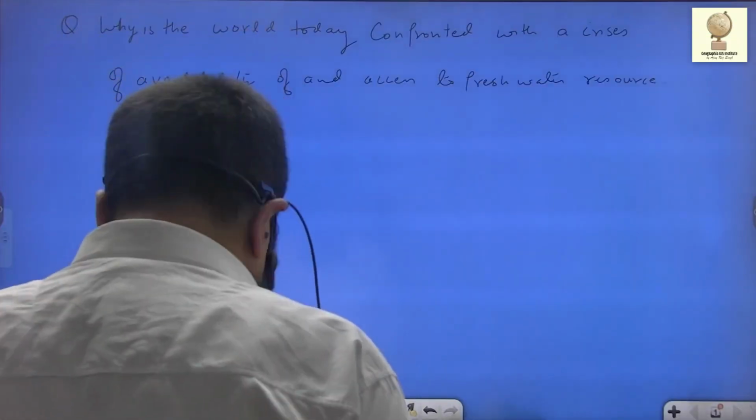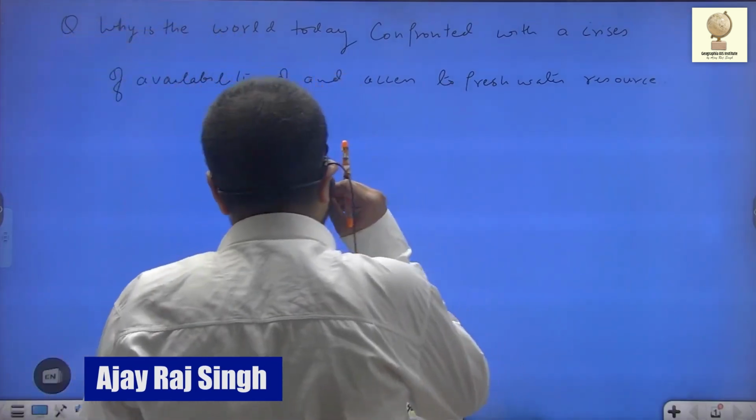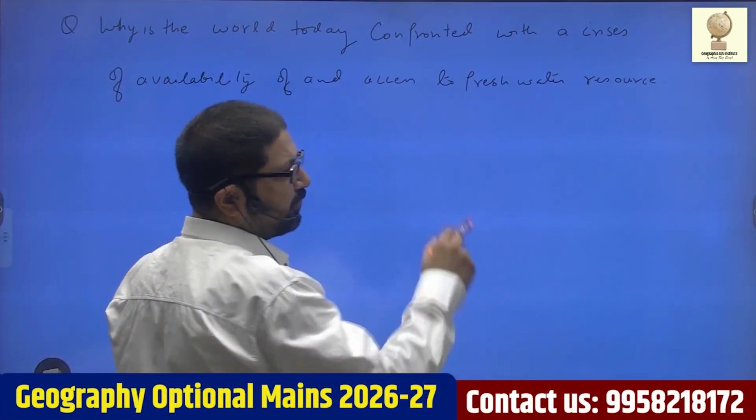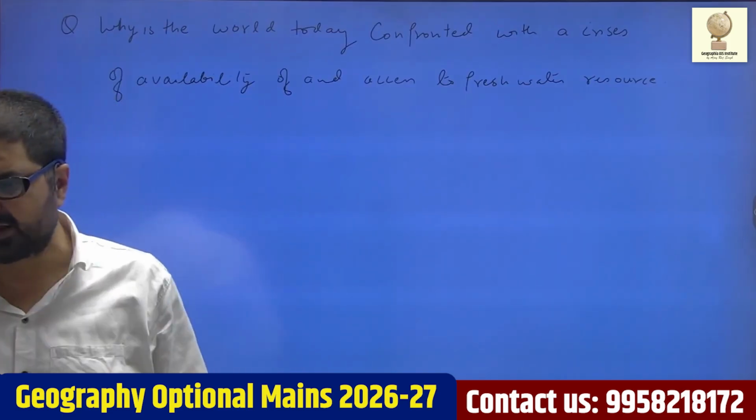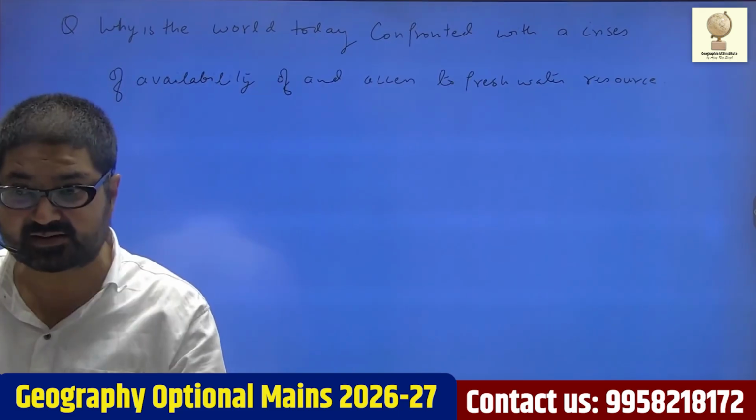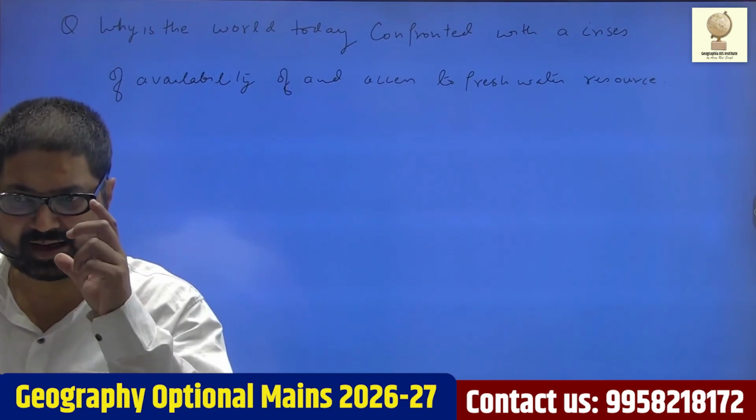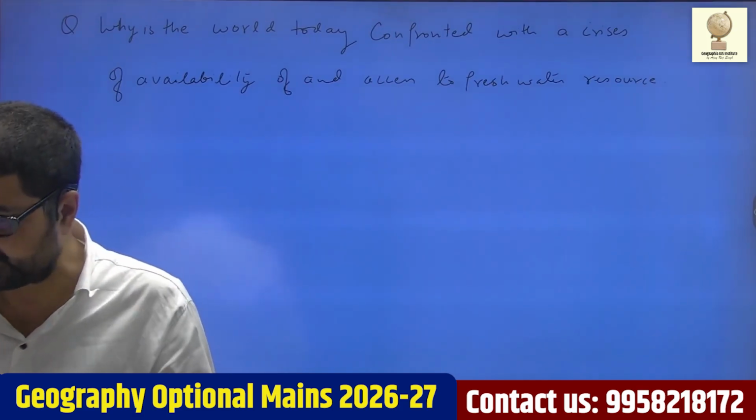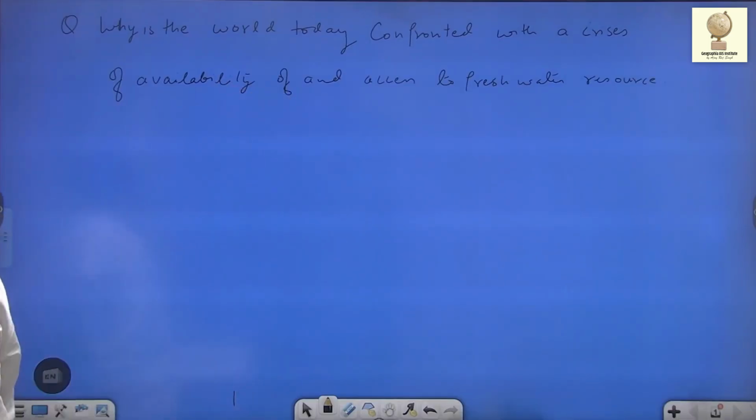So the next question that we are going to discuss is, why is the world today confronted with a crisis of availability and access to freshwater resource? What are the reasons behind this scarcity of fresh water, and what natural factors are there, and what man-made factors are there that this availability and access to fresh water is declining? This crisis has come. World is confronted with the crisis of availability and access to fresh water.